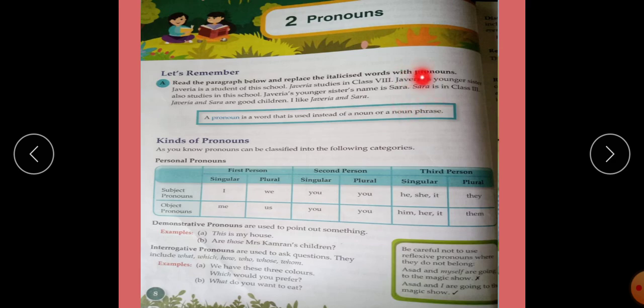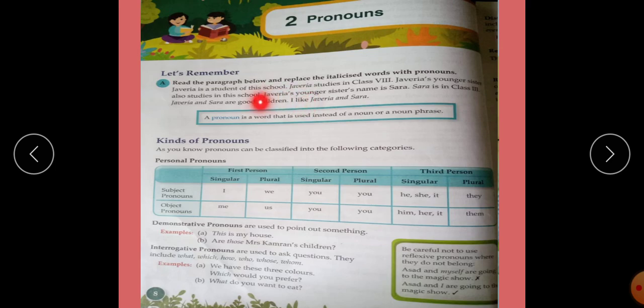Javeria's younger sister also studies in this school. Javeria's younger sister's name is Sarah. She is in class 8th. Here you have to write pronouns. She is in class 8th.